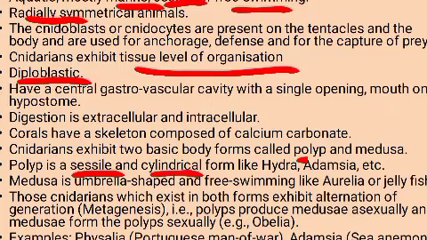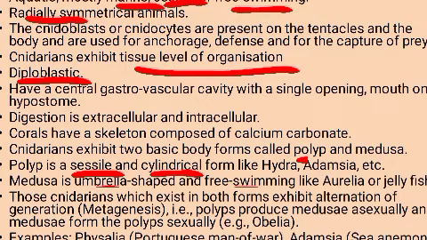And the medusa is umbrella shaped and it is free living, like Aurelia or the jellyfish. It is umbrella shaped and free living. So we can say the polyp is sessile in nature and the medusa is free swimming.